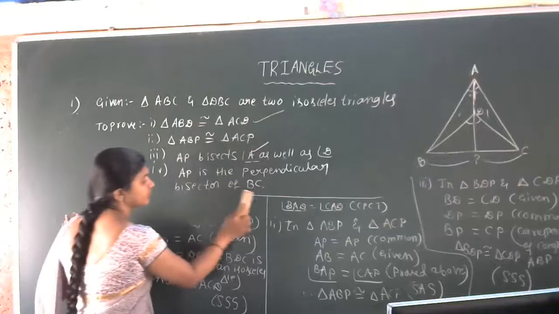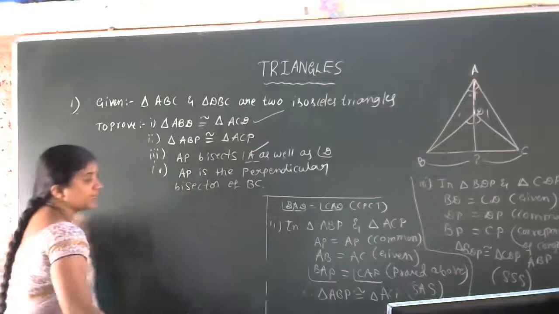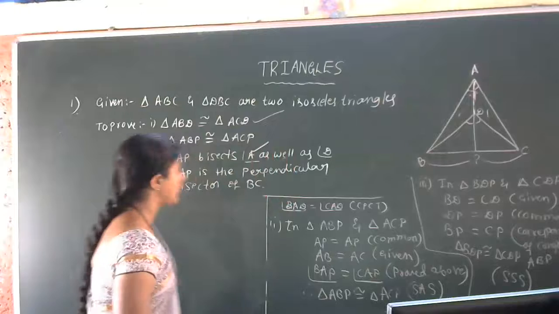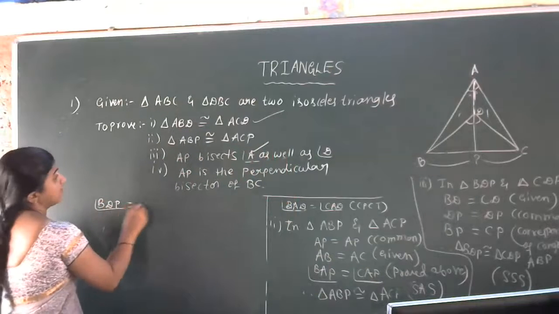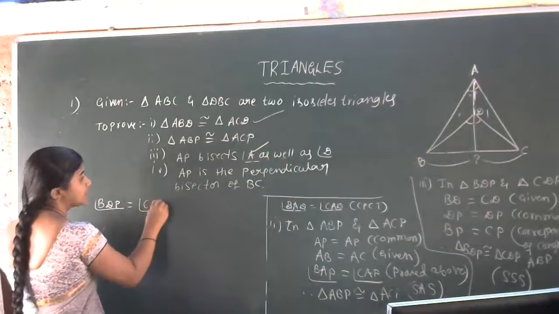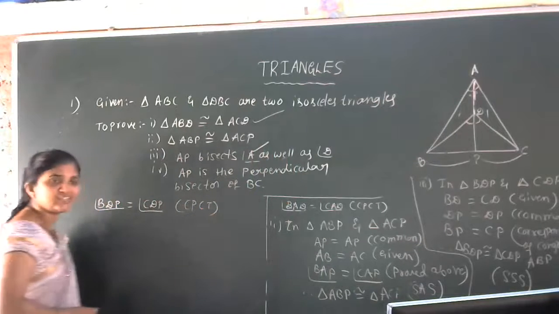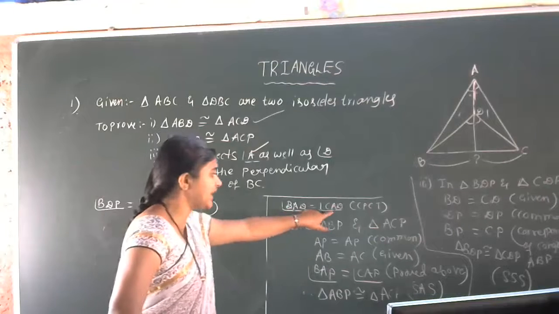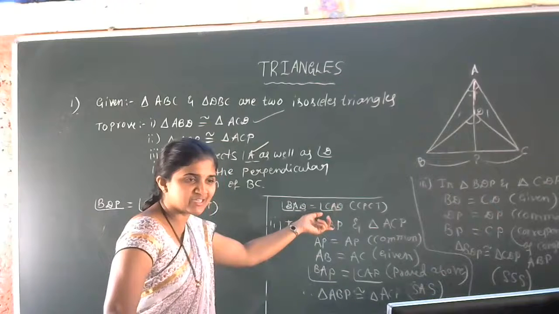Here we are continuing that third part. So triangle BDP is congruent to triangle CDP. Now by CPCT, angle BDP is equal to angle CDP. So that is CPCT. And one more result: angle BAD and angle CAD are also equal, no? That is also CPCT of the first proof.